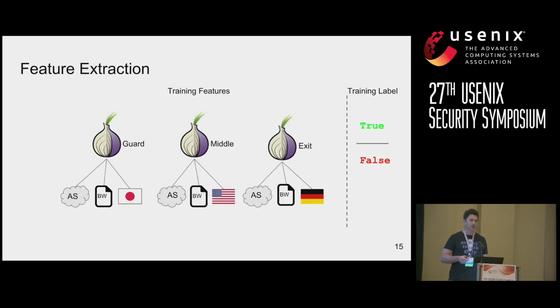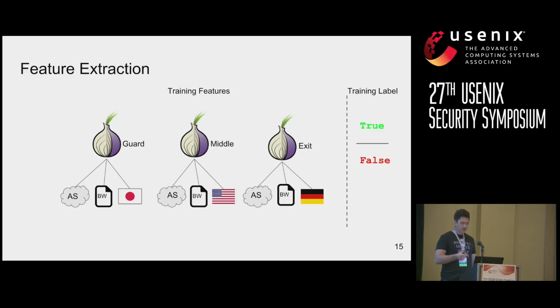Each data point in the training set consists of, like I said, the guard, middle, and exit. And from these relays, we extract features. We extract the autonomous system as a feature. And autonomous systems make up the transport layer of the internet. So AS as a feature would imply network connectivity and also network location. We also extract bandwidth from the consensus documents, and we extract the country code, which is another feature that implies location.